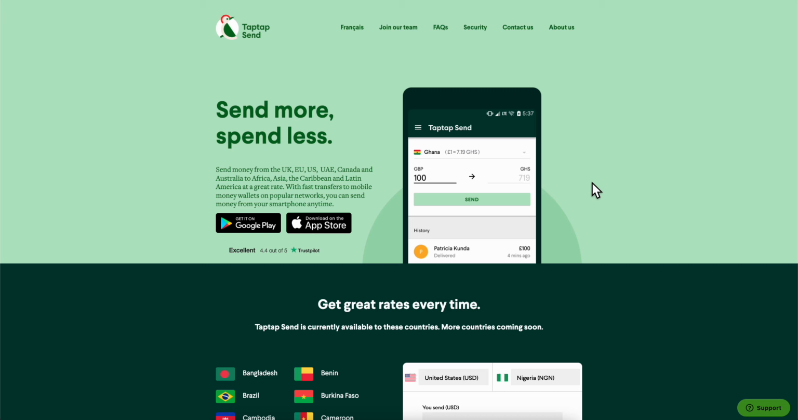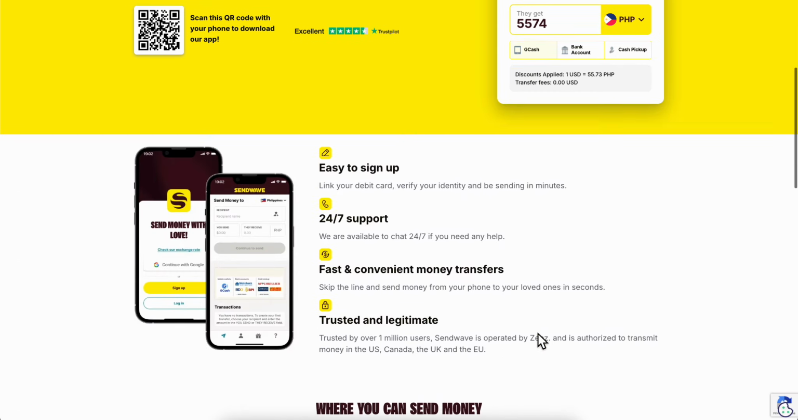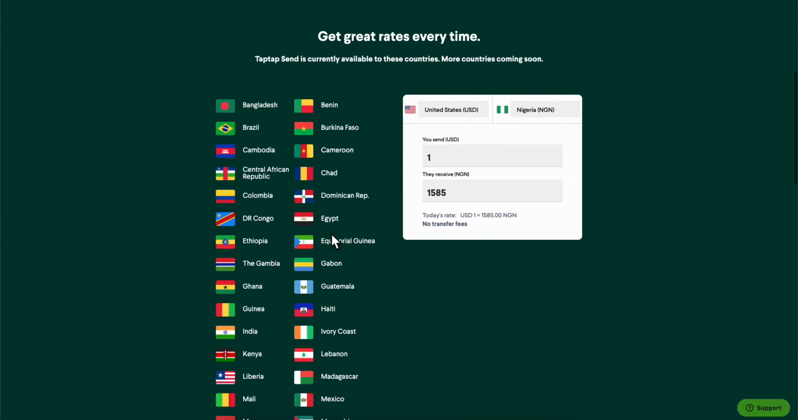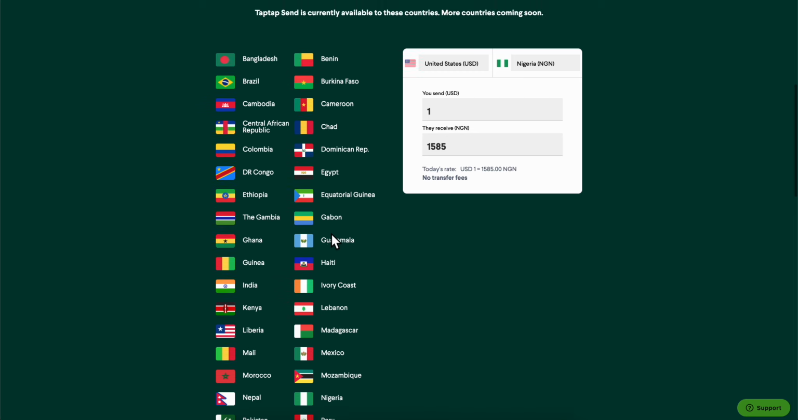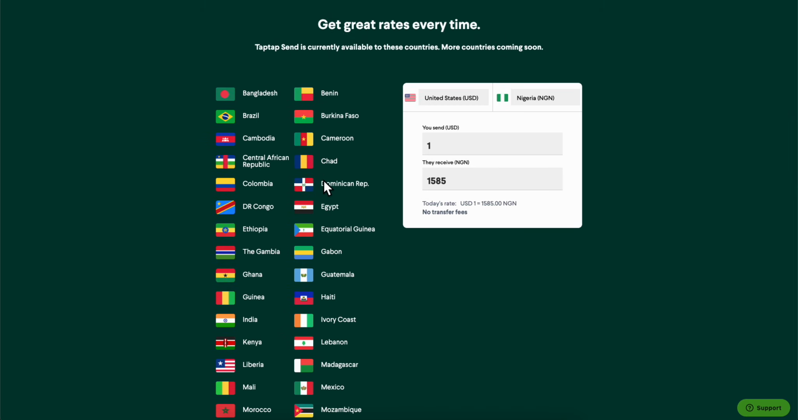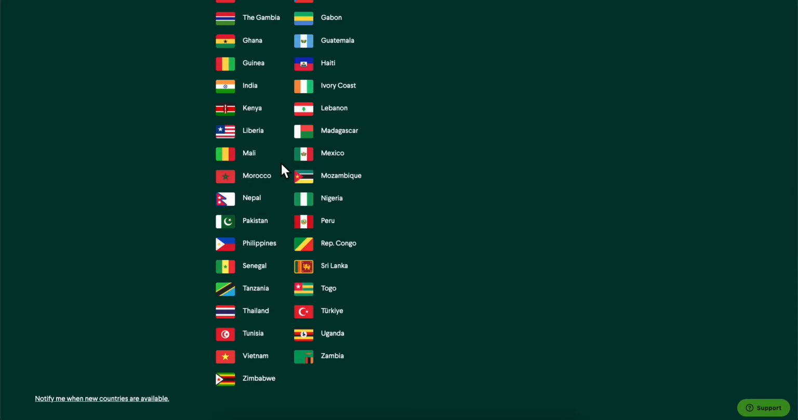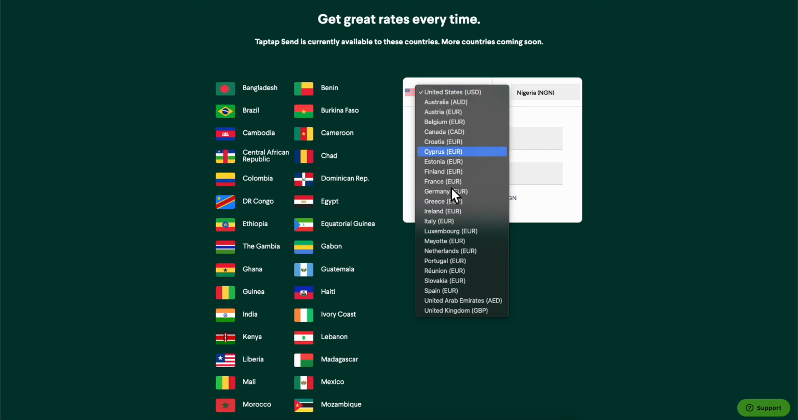In this video, we're gonna take a look at TapTap Send and Sendwave to see which one is better. So as you can see, we have TapTap Send here, and this app is available in these countries right here. Most of them are African countries. You even have India, Pakistan, and as you can see here we have the full list, and you can send money from the United States to these countries here, so it's not available in all countries.